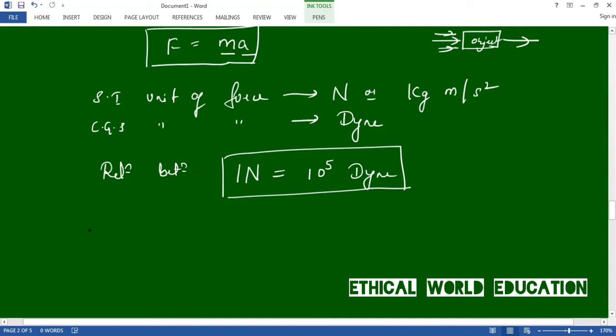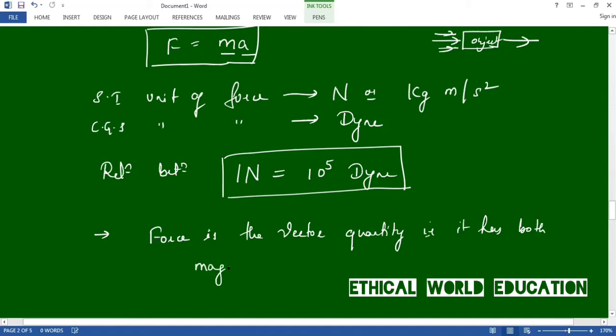The last point in force is that force is a vector quantity. That is, it has both magnitude and direction. That is called a vector quantity. Force is a vector quantity. Let us discuss the next one.